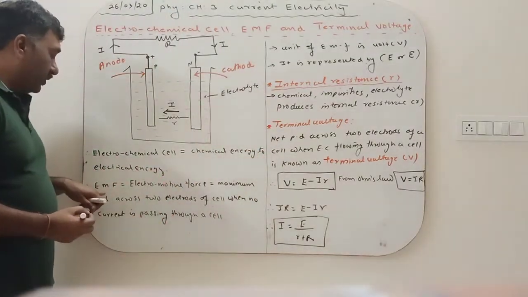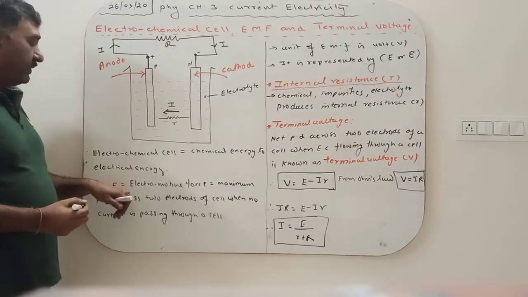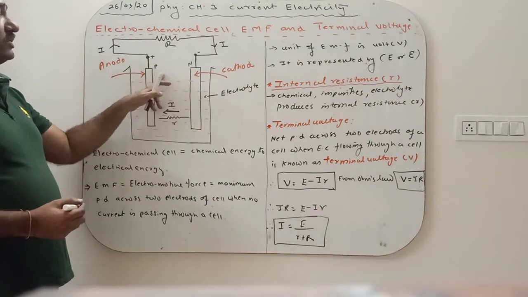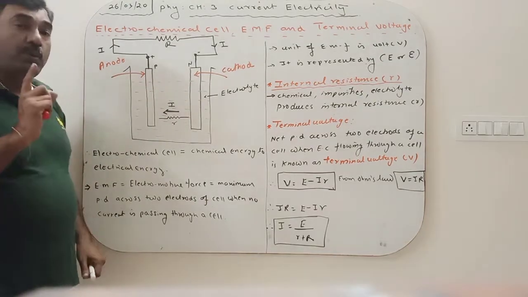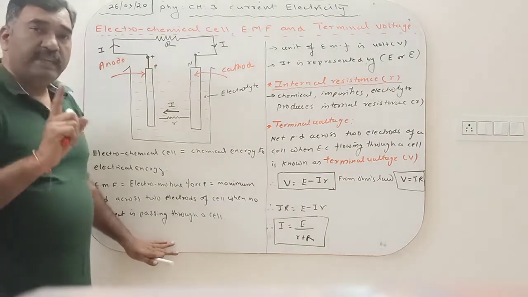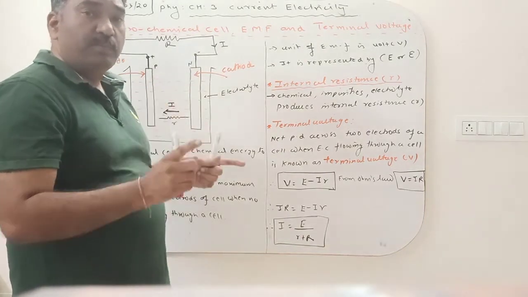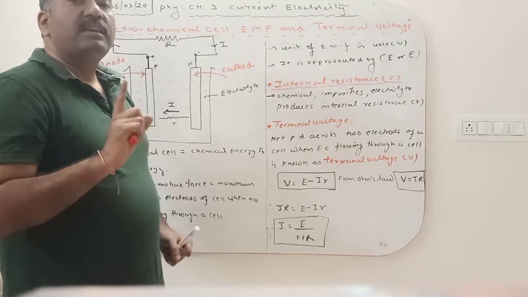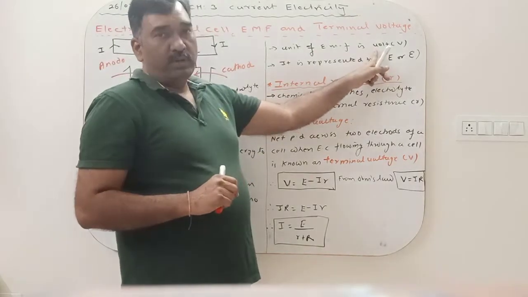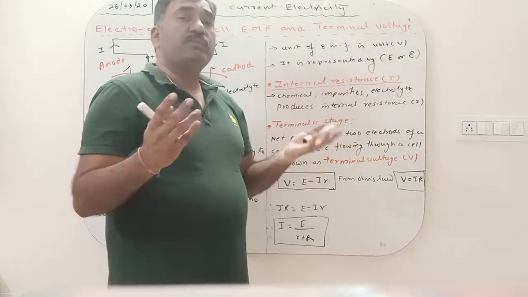So what is electromotive force? EMF is the maximum potential difference across the two electrodes when no electric current is passing through a cell. And what is the unit of electromotive force? Unit is volt. And what is a volt?